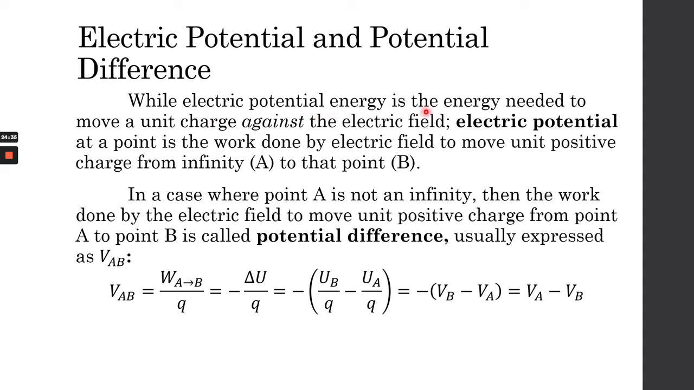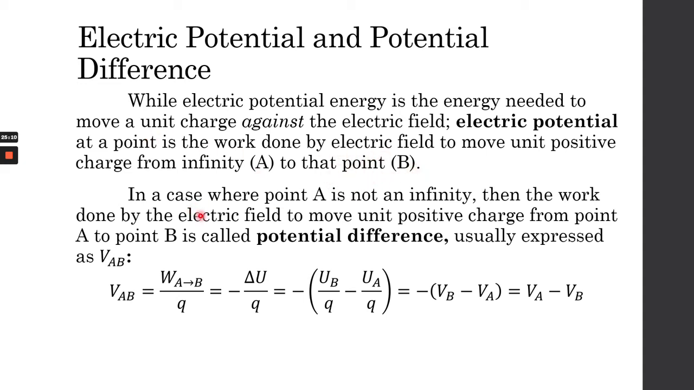While electric potential energy is the energy needed to move a unit charge against the electric field, and could be positive or negative, electric potential at a point is different. This time we're not measuring the electric potential of a charge, we are just looking at a point. Electric potential at a point is the work done by the electric field to move a unit positive charge from infinity, A, to that point, B.